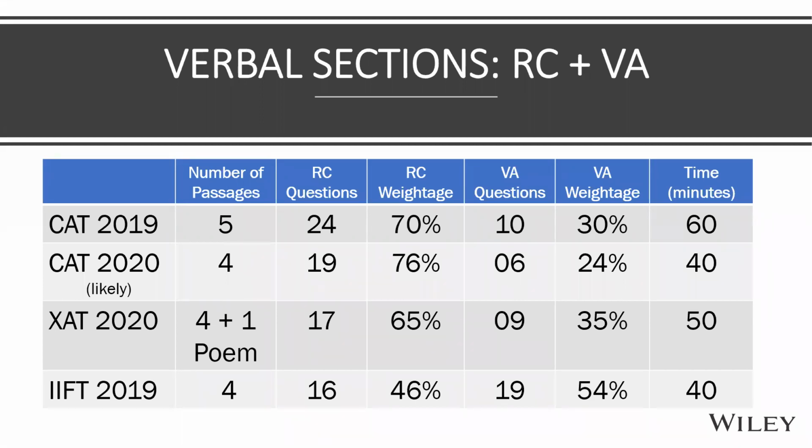Now, something that's been bothering you most is about this change of timing of CAT 2020. I just sat down before the webinar and saw the pattern. It's there in my book as well about how the CAT pattern has changed virtually from 1999 onwards.